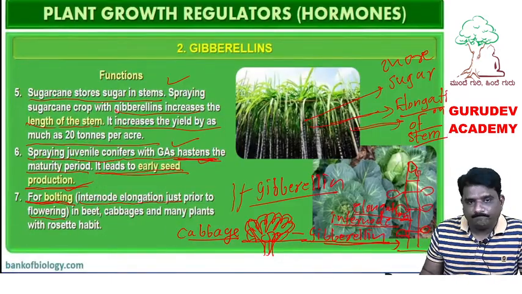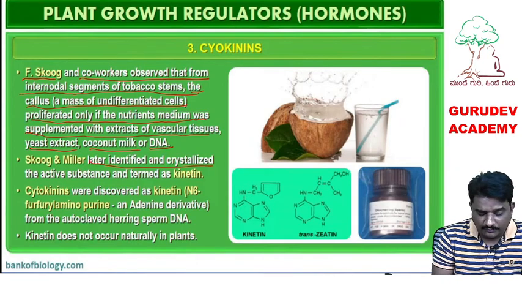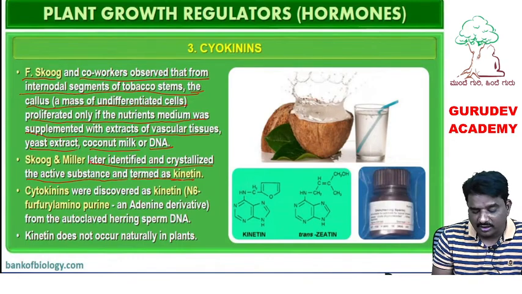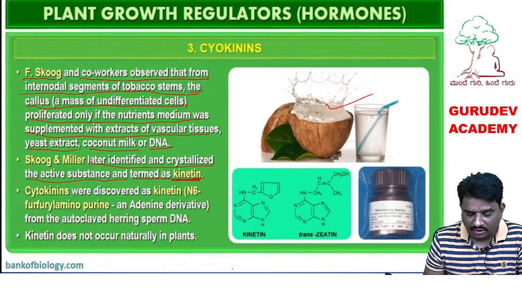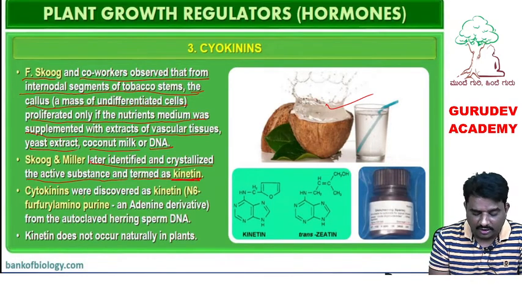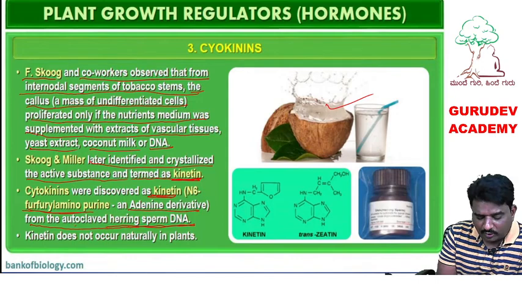Now, next, Skoog and Miller identified the crystalline substance from that yeast extract or coconut milk. What is the name of that? Kinetin. From coconut milk they extracted the active substance called kinetin. Okay, cytokinin was discovered as kinetin. What is the chemical name of this kinetin? N6-furfuryl aminopurine. It is an adenine derivative from autoclaved herring sperm DNA. From herring sperm DNA it was discovered.